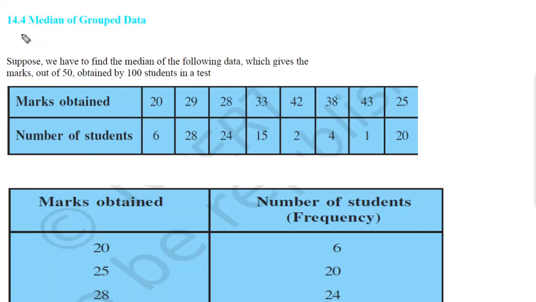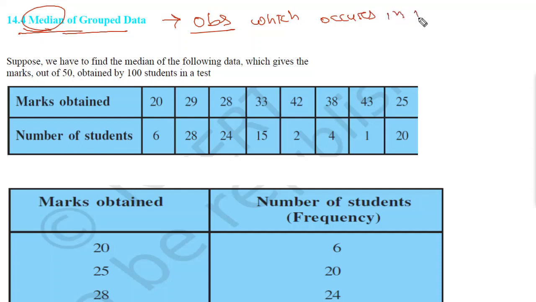So today we are going to discuss median of grouped data. In class 9 you have studied about median. So what we know about median? Median is the observation which occurs in the middle of the data. So this is the observation which occurs in the middle of the data.